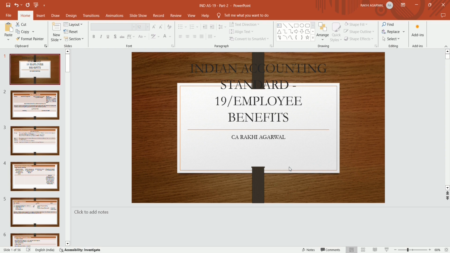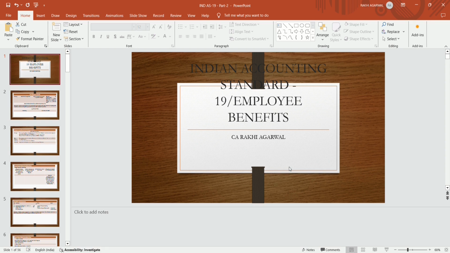Then we had discussed about short-term employees benefit, which accrues within 12 months, benefit which is paid to the employee within 12 months, in the form of salary, in the form of profit sharing ratios and bonus. No discounting factor is required, no present value is required for that short term employees benefit.